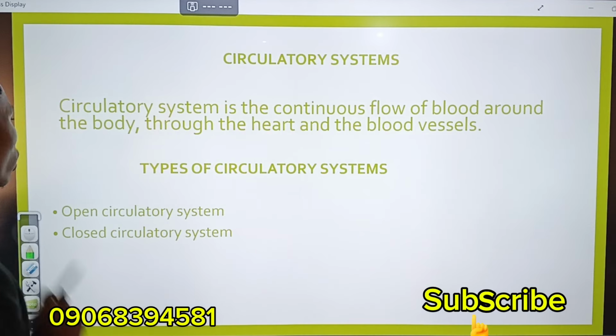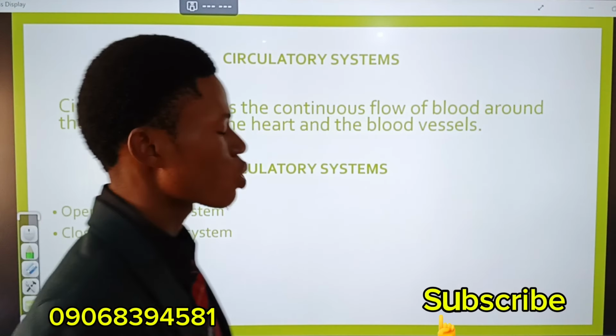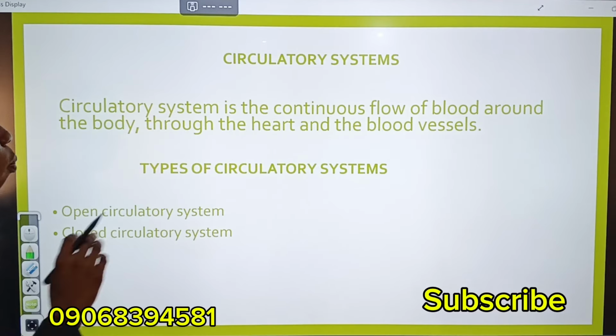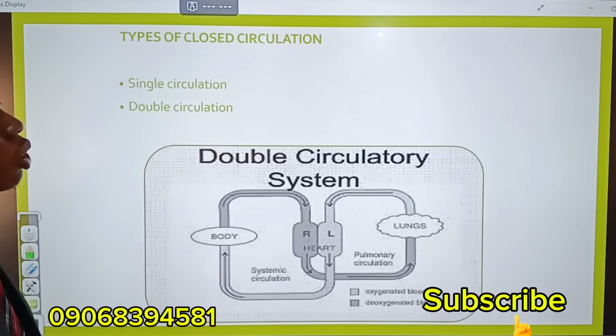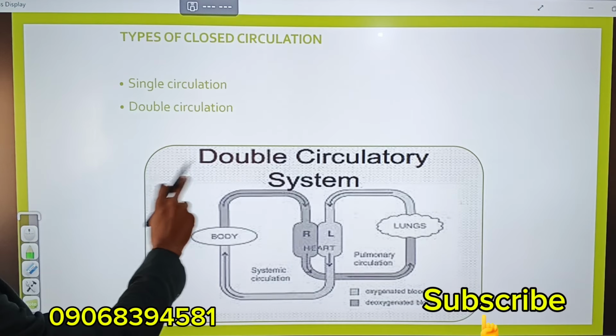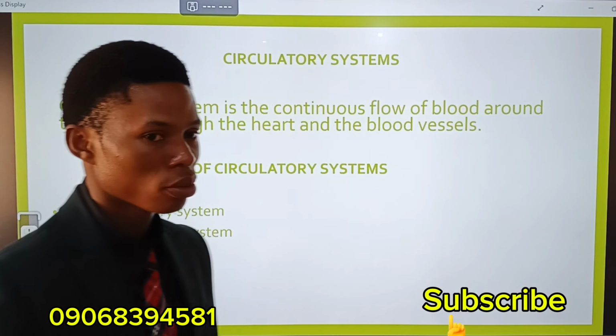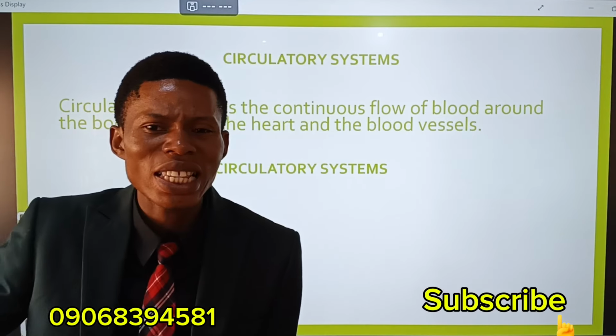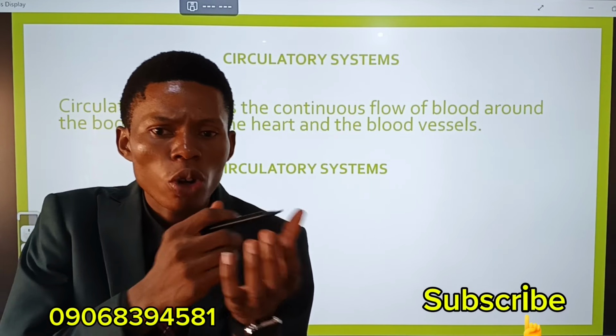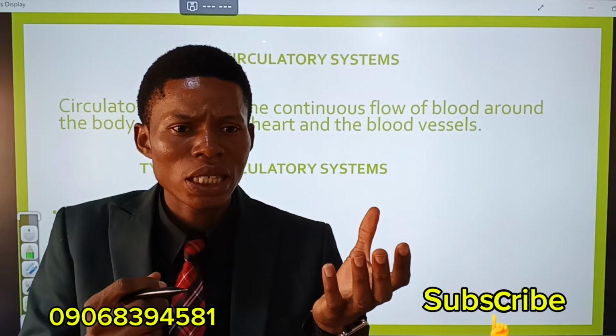All right, moving on. We have two major types of circulatory system. We have the open circulatory system and the closed circulatory system. What does it mean? Now, the open circulatory system, in this one, there is no blood vessel. The blood is not flowing inside a tube, inside blood vessel like veins, capillaries, arteries.